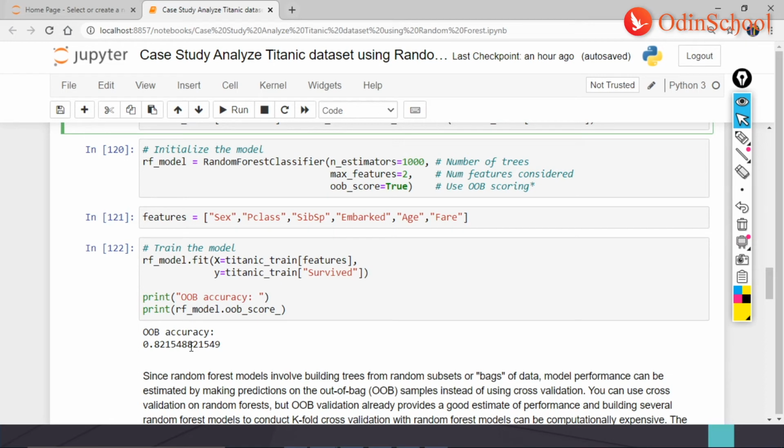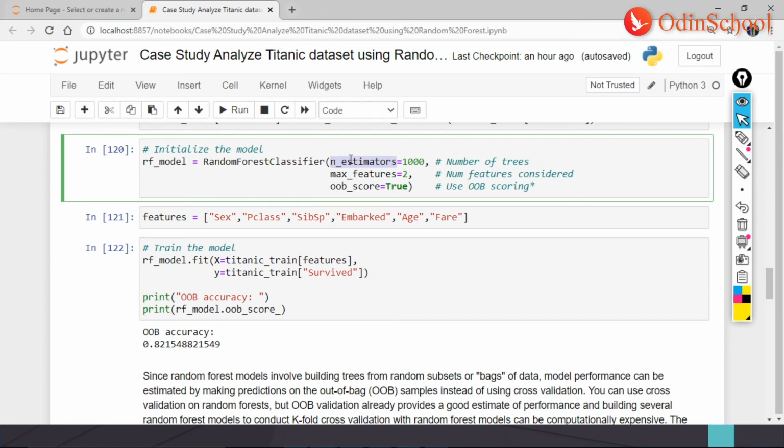Now going forward and completing the topic, we have OOB. OOB is the out of the bag estimate or out of the bag error estimate. Here what I would be doing now is using a random forest classifier, and within it I'm using n trees or number of trees or n estimators.